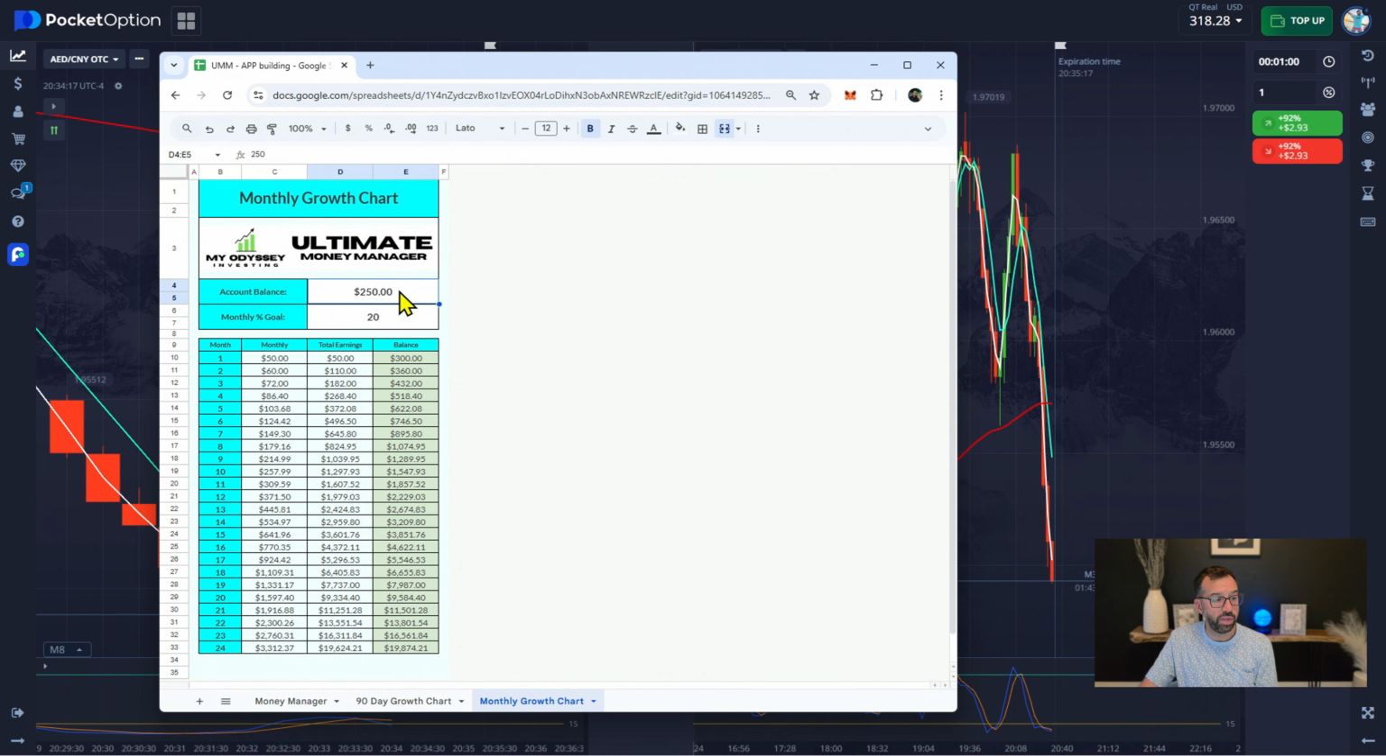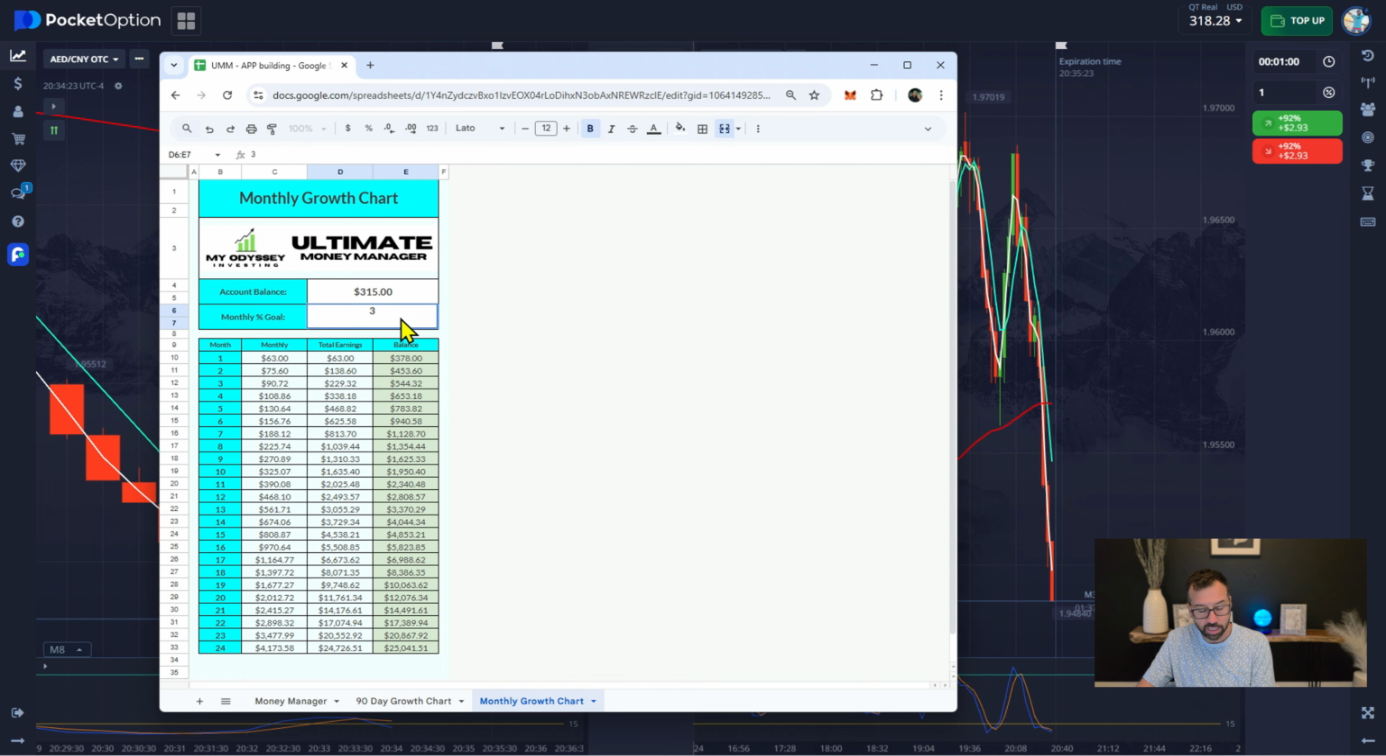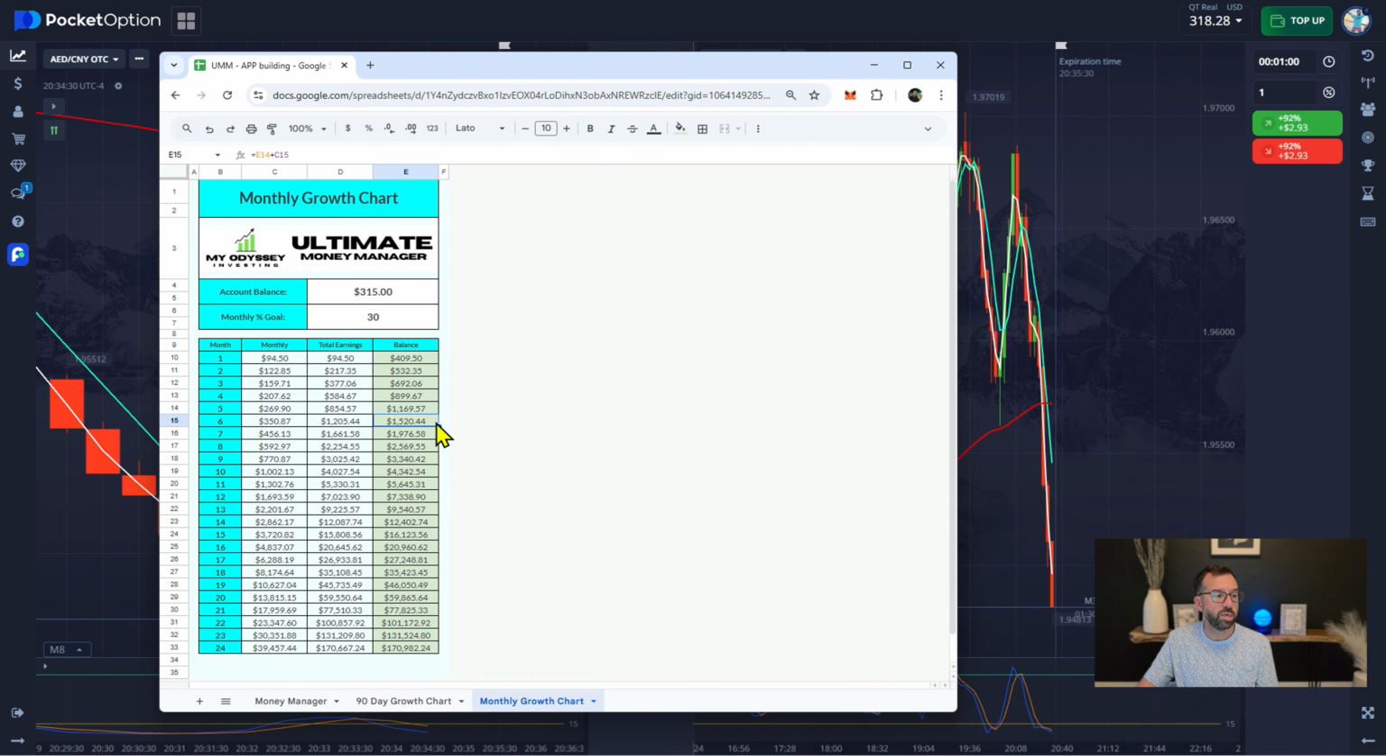And this is your monthly growth here. So let's say we put in 315 and we want to make 30% per month. There we go. So our 315 turns into 409. After 6 months, we are at $1,500. And you could be earning $350 per month if you were to compound and get this up to there.